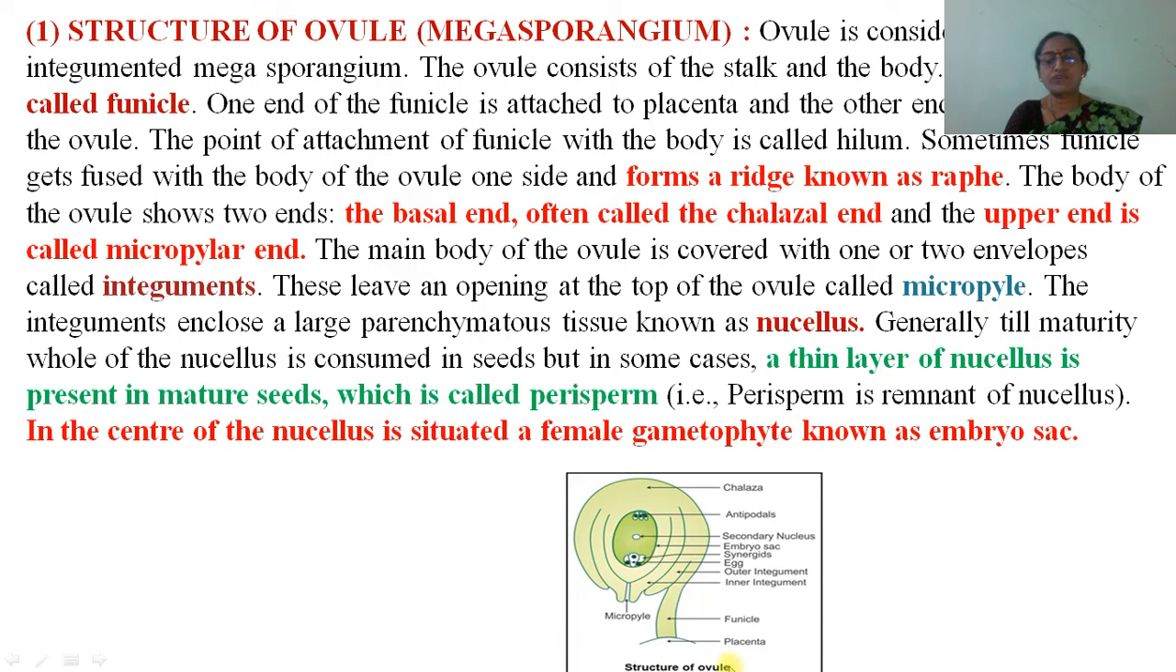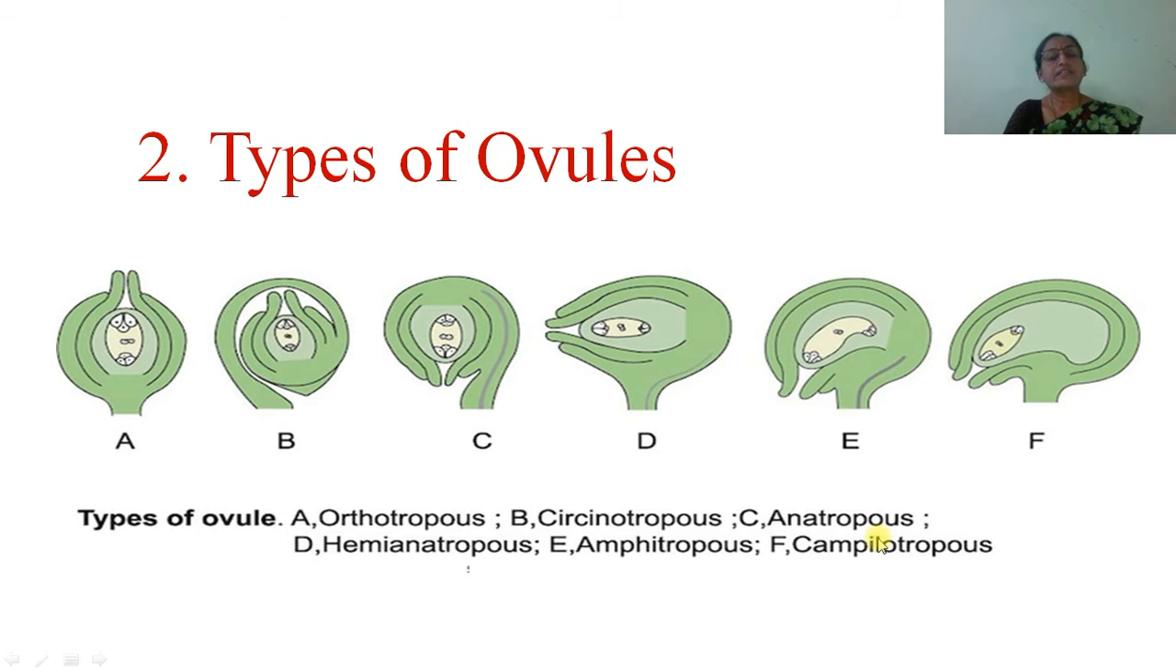This is the structure of the ovule, and in the structure of the ovule the chalazal end, micropyle, chalaza, funicle, all these structures are there. Then there are two integuments, then egg, synergids, embryo sac, then secondary nucleus, all are seen here in the diagram. The second one is the types of ovule. There are 6 types of ovule.